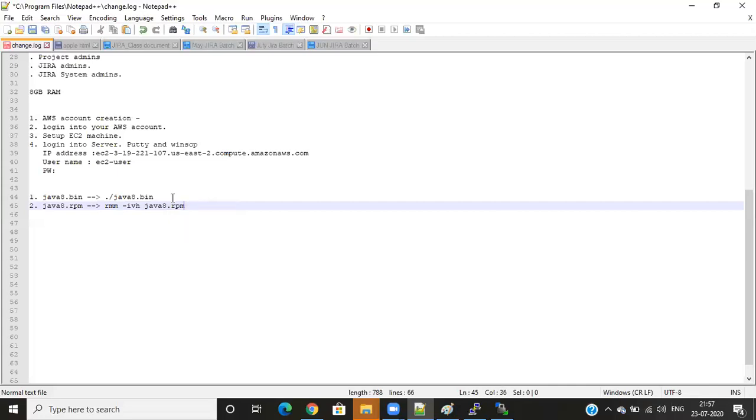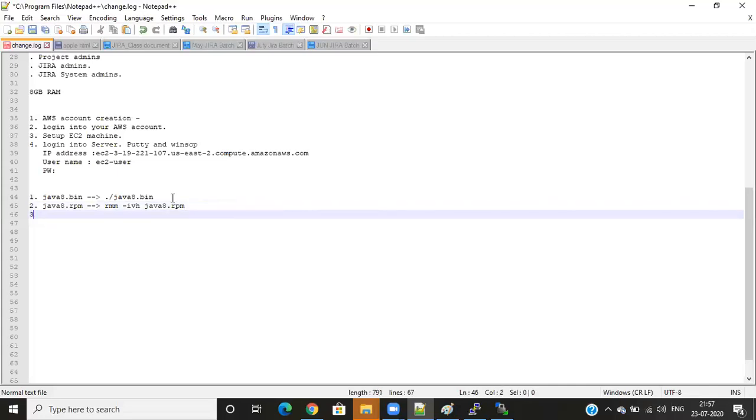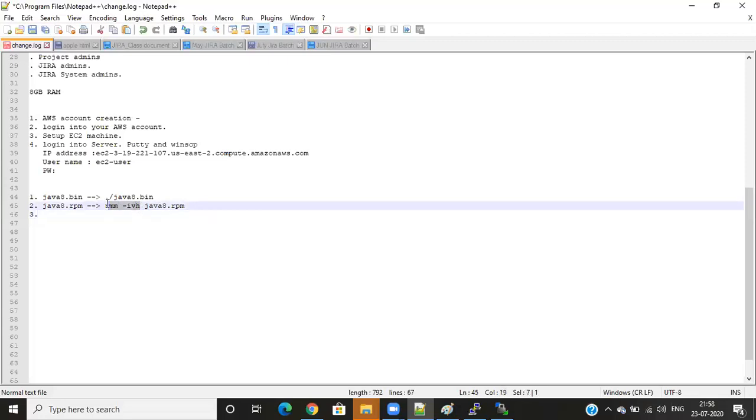So this is our command, and I need to run it. This is the command only, and this is the file name. Java 8 RPM is the file name, the downloaded file. I need to enter it like this.